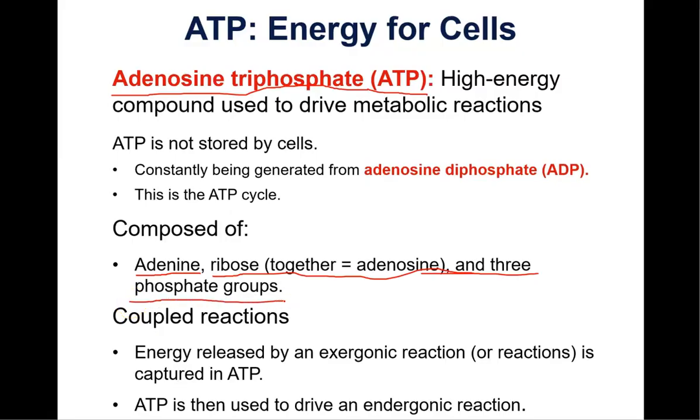And I told you about coupled reactions, but it mentions coupled reactions here at the bottom. Exergonic reactions release energy, and ATP is produced from that released energy. Then the ATP is used to drive endergonic reactions. So exergonic reactions drive endergonic reactions.